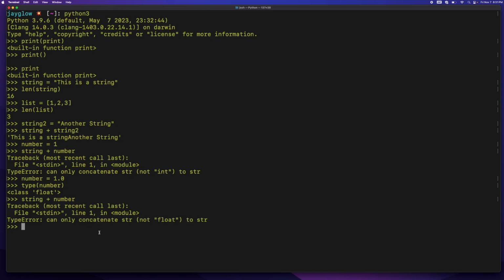If I want to do concatenation, I can cast the value to a string using the str built-in function. So let's go ahead and try to concatenate number. I will wrap this in a str call. This will cast number to a string, and now you can see that we are able to concatenate the number to the string. Now there's a better way to do this, and that's to use f strings or format strings.